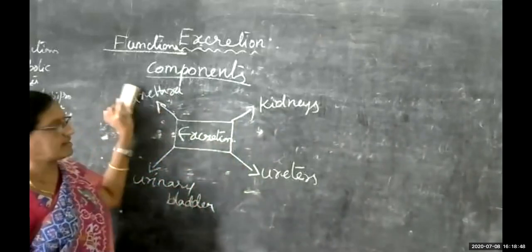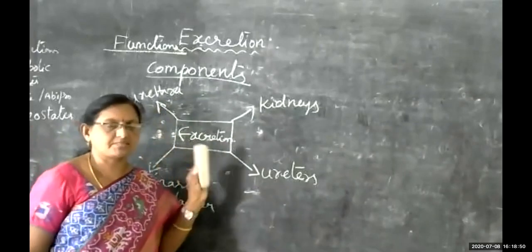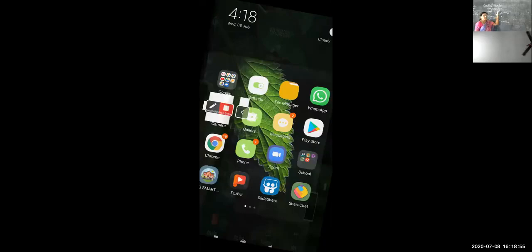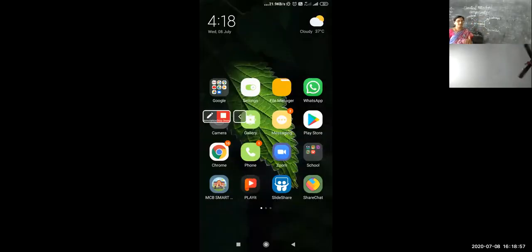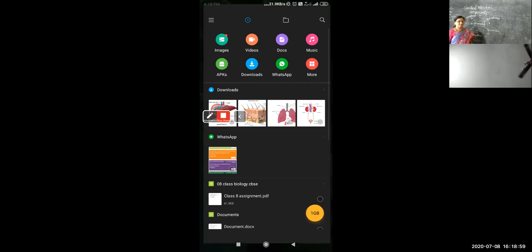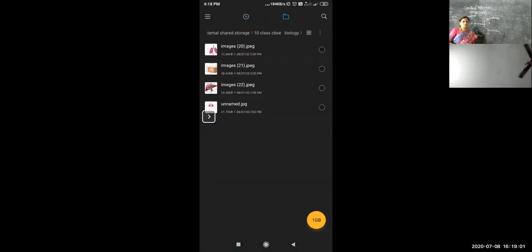Okay, what are the different excretory organs present in our body? In addition to the chief excretory organs like kidneys, what are the other excretory organs that take an important role in our body? All those things, just have a look on the screen itself.